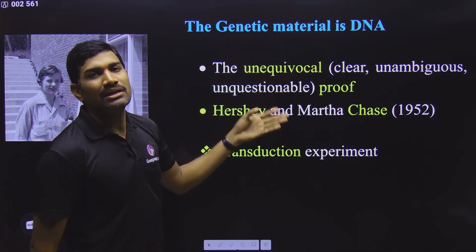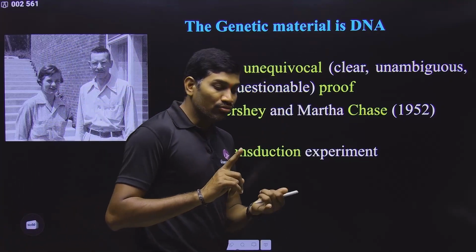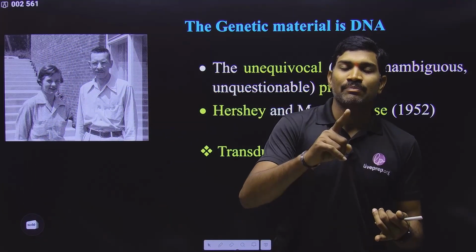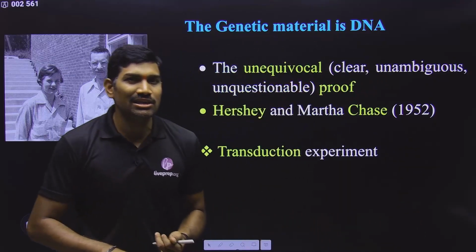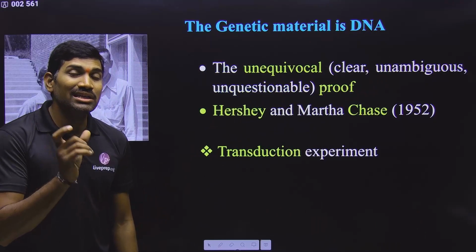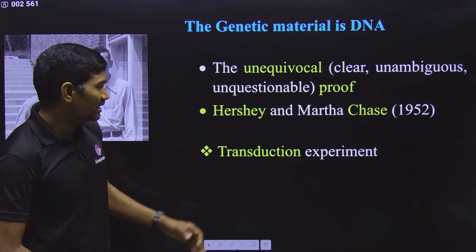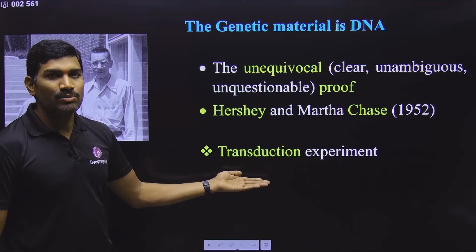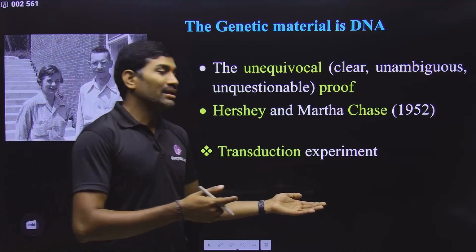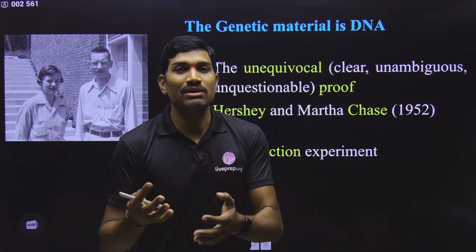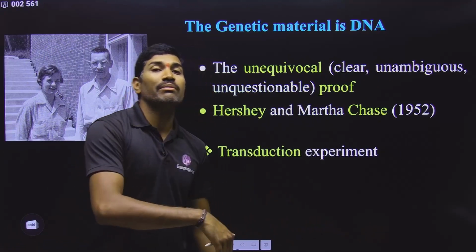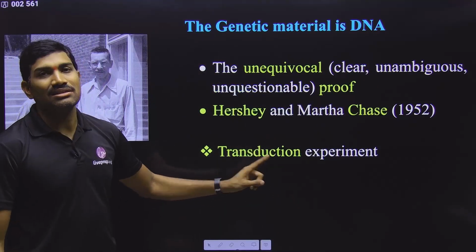By whom? By Hershey and Chase. But please remember, who first proved that DNA is genetic material? Avery-MacLeod and McCarty. Who unequivocally proved that DNA is the genetic material? Hershey and Chase. So that's why wordings are very, very important. Please observe them very carefully. But what type of experiments are these? Are they transformation experiments? No. These are transduction experiments because a virus is involved here. From the virus, the DNA is going into the bacterium. That's why it is a transduction experiment.